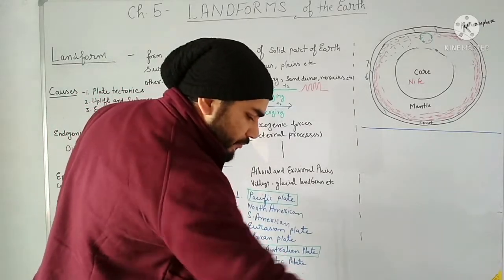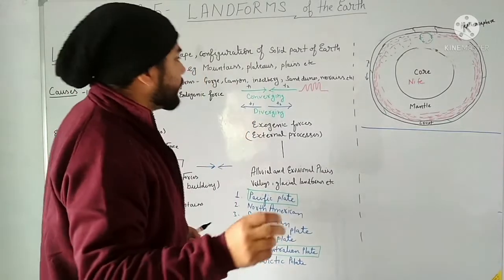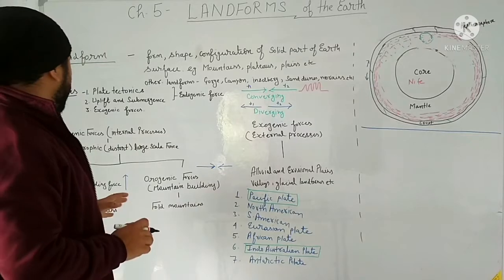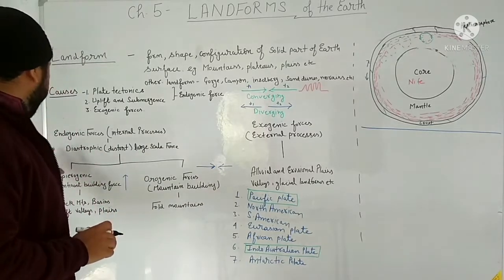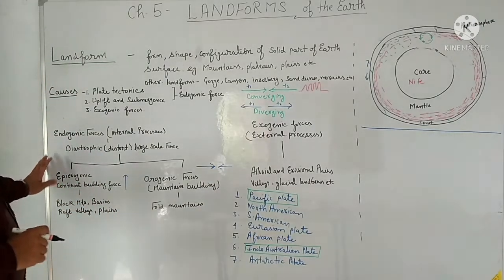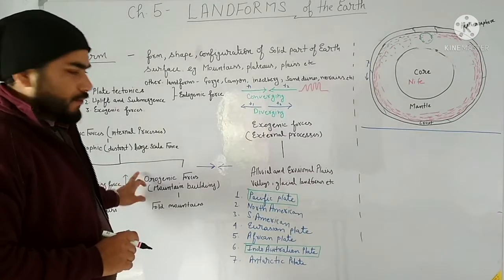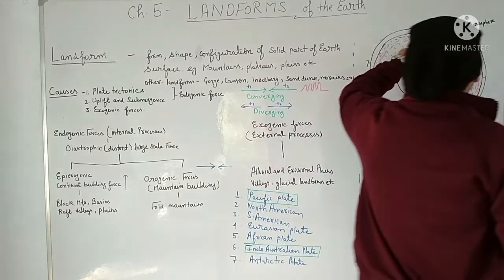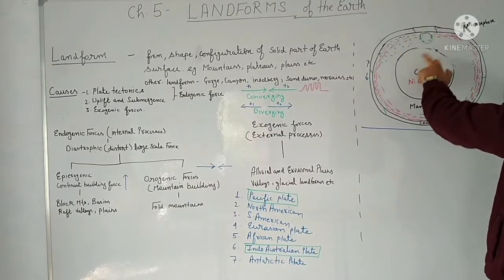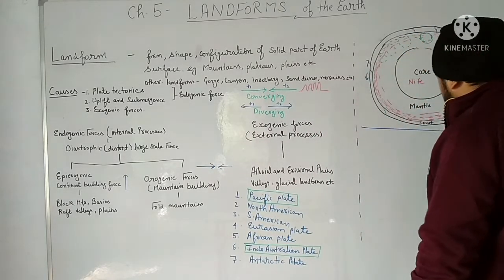So let me tell you more clearly. Let us talk about orogenic force first, okay.